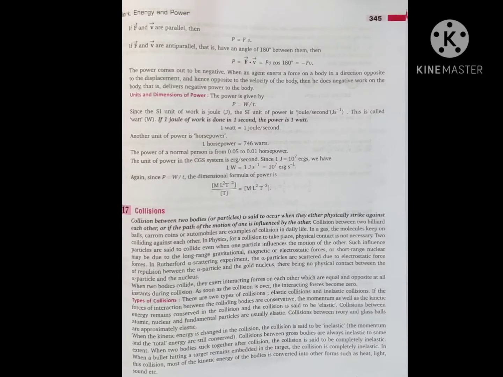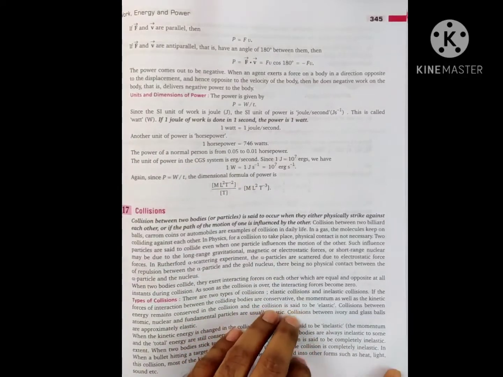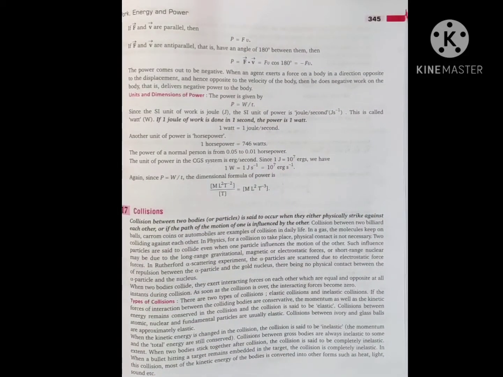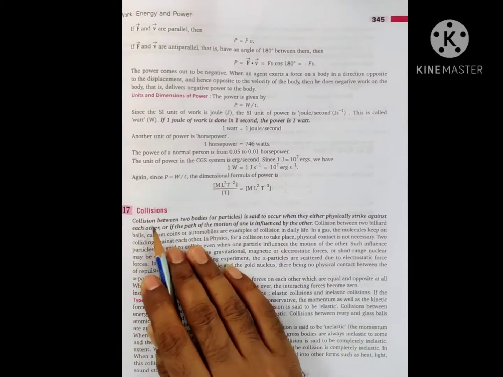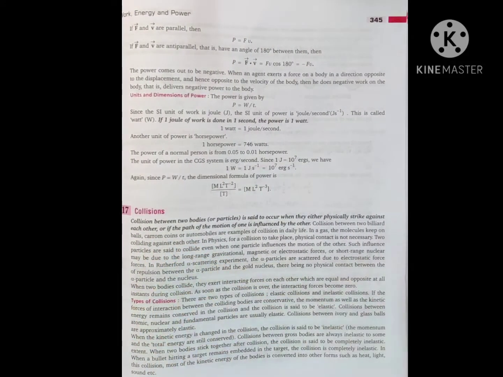Let's complete this chapter of work, power, energy and center of mass of particles. These two topics. So our topic is collision. This topic was remaining. Let us complete this part. We were dealing with the chapter of work, power, energy, page number 345, and the topic which we are dealing is collision. I suggest you to go and sit with the books so we can complete this topic.